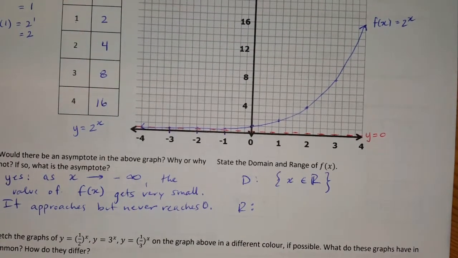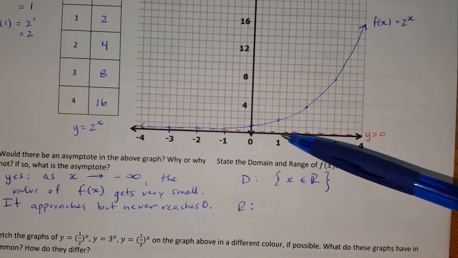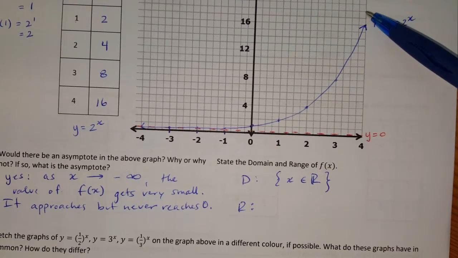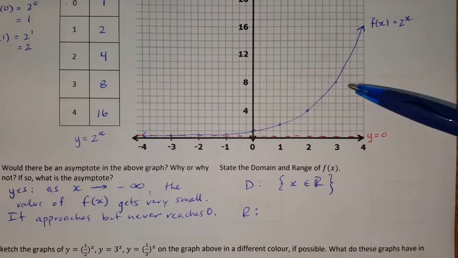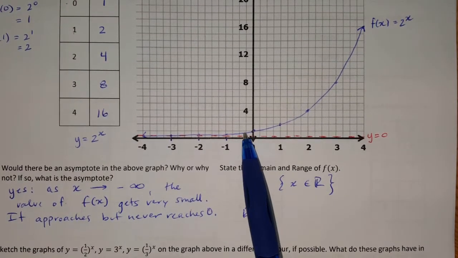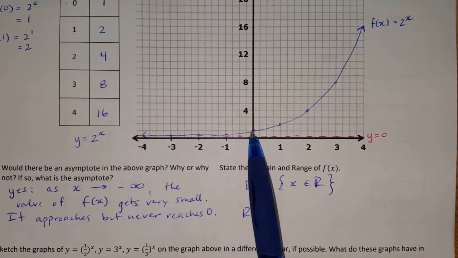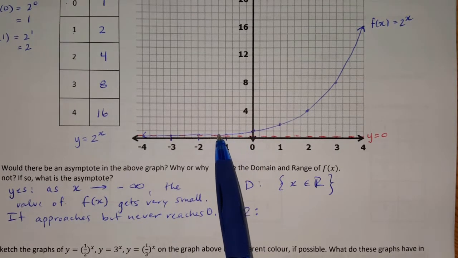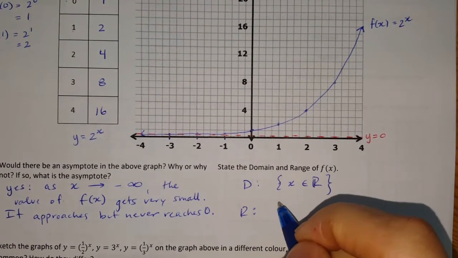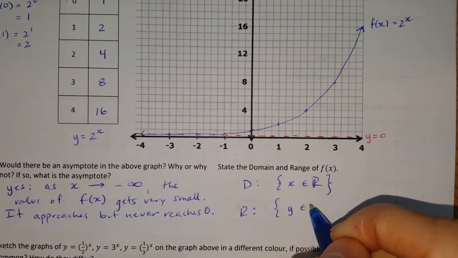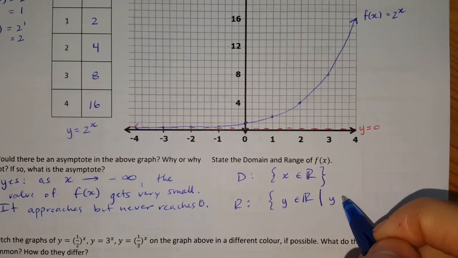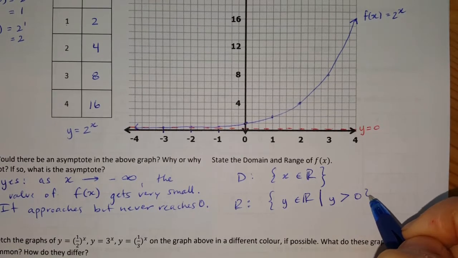My range will have a different case. As we can see here, as x approaches positive infinity, my y values are going to get increasingly large. And in fact, they'll probably go up towards positive infinity as well. As x goes to negative infinity, my y values, as we saw before, are going to get increasingly smaller, but they will never approach 0. So what I have to do there is I write for my y values, y is an element of real numbers with the restriction that y must be greater than 0.